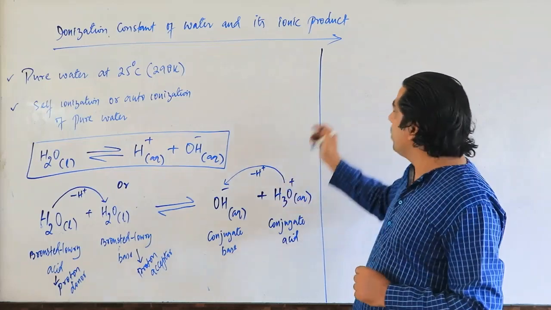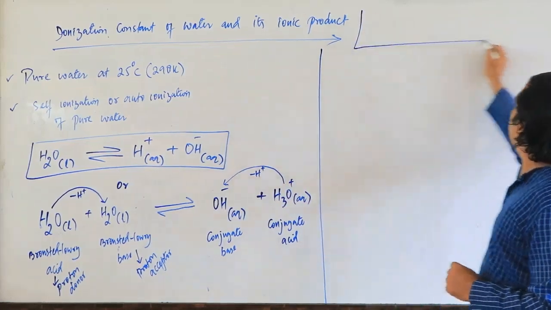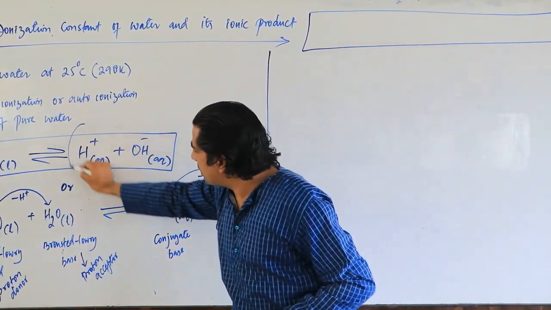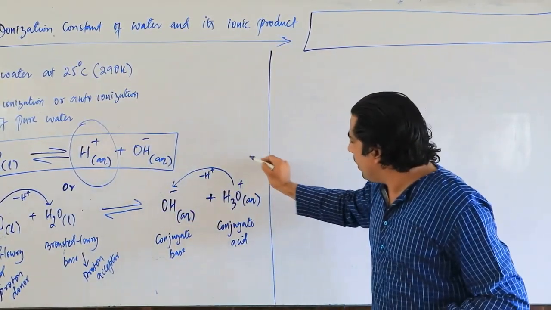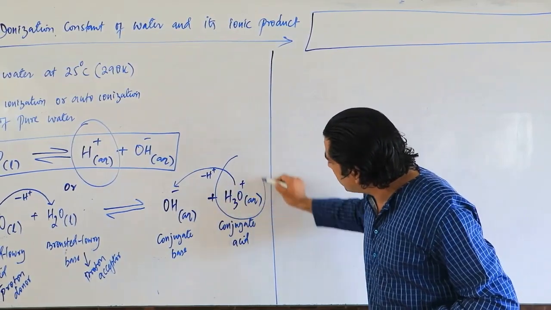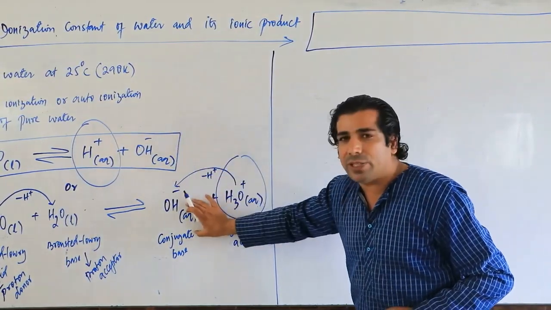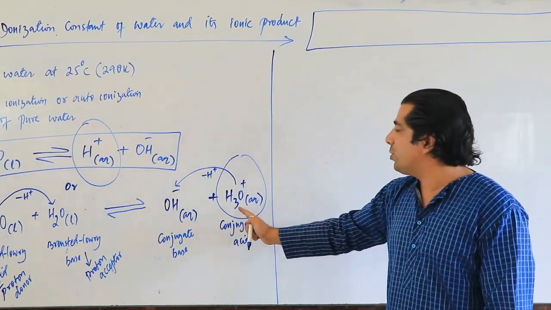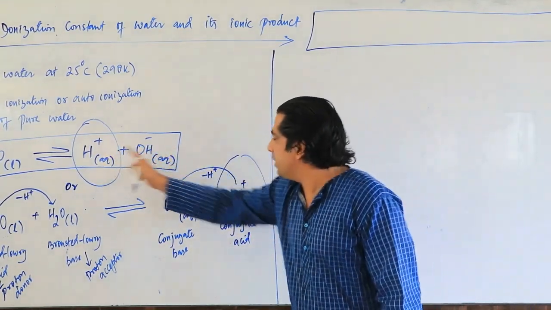Do you remember one thing? In the previous class I told you something. This H plus aqueous is equal to H3O plus, because this reaction and this reaction are both the same. Here we have H plus, here we have H3O plus.